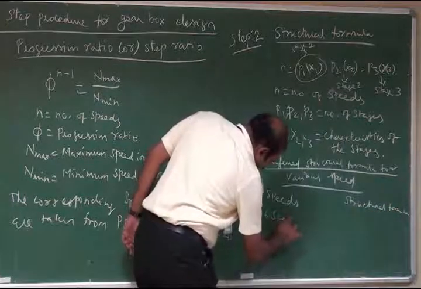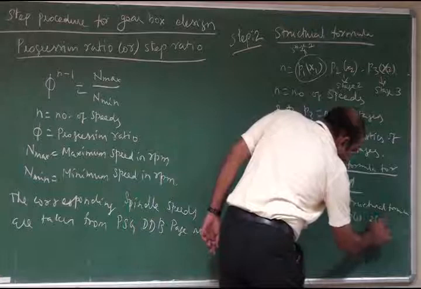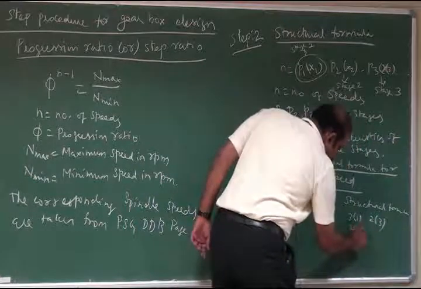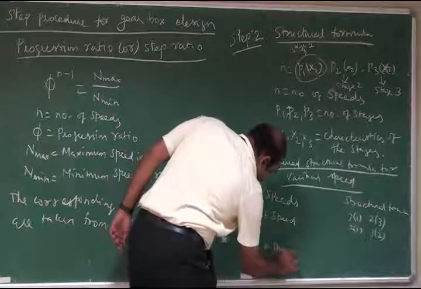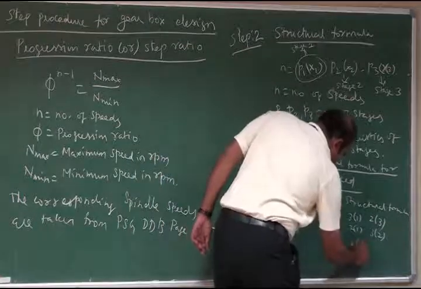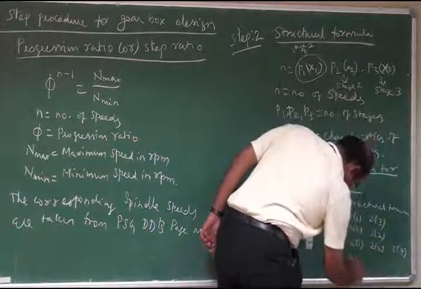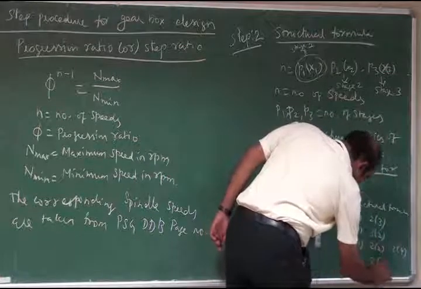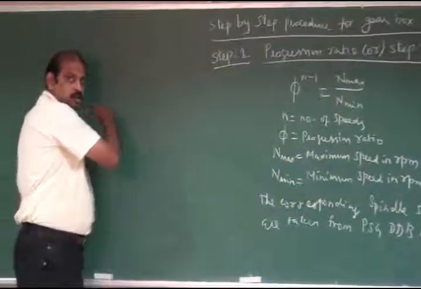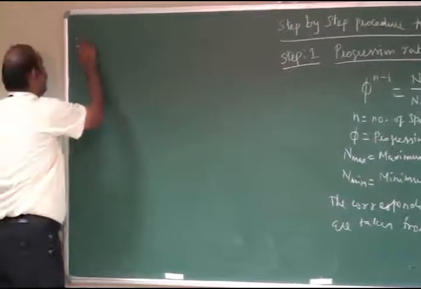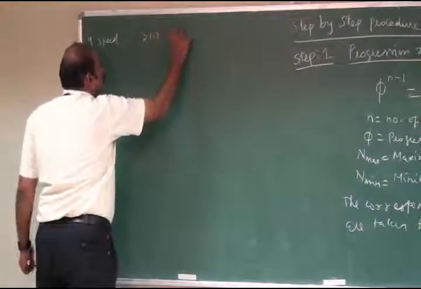For a six-speed gearbox, the structural formula is 3:1, 2:3, and another structural formula is 2:1 and 3:2. Then 8-speed gearbox: 2:1, 2:2, 2:4. Another is 4:1 and 2:4. Then 9-speed gearbox: 3:1 and 3:3.